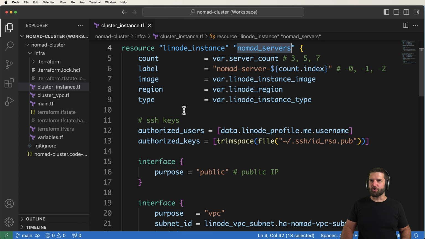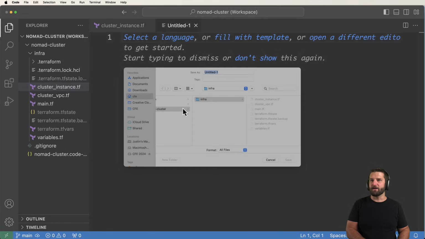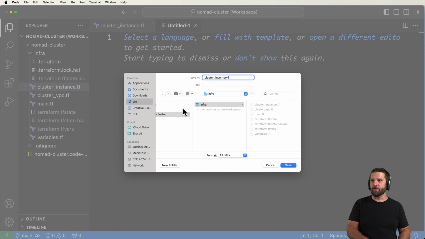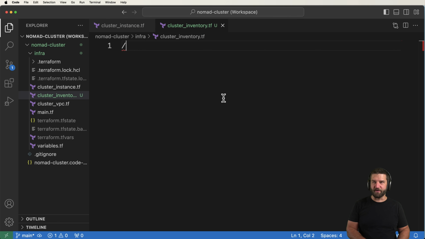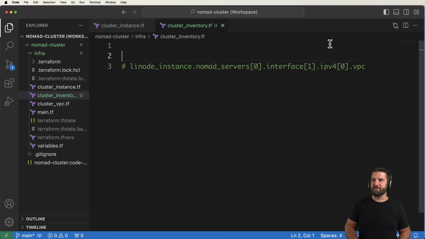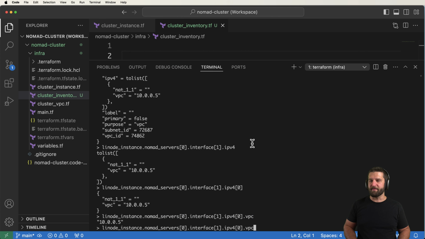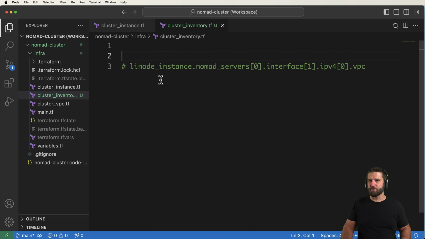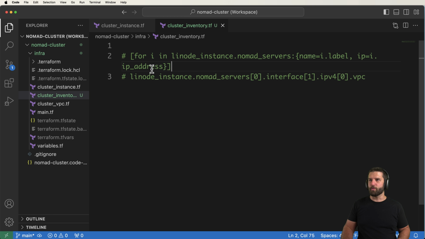So this is going to create the basis of what we need to do next, which is a new file called cluster_inventory.tf, which for now I'm just going to leave commented out. I want that VPC in there. That's going to be the first part of it. And then I'll scroll all the way up to the iterations that I was doing. So I'll comment that in here as well.